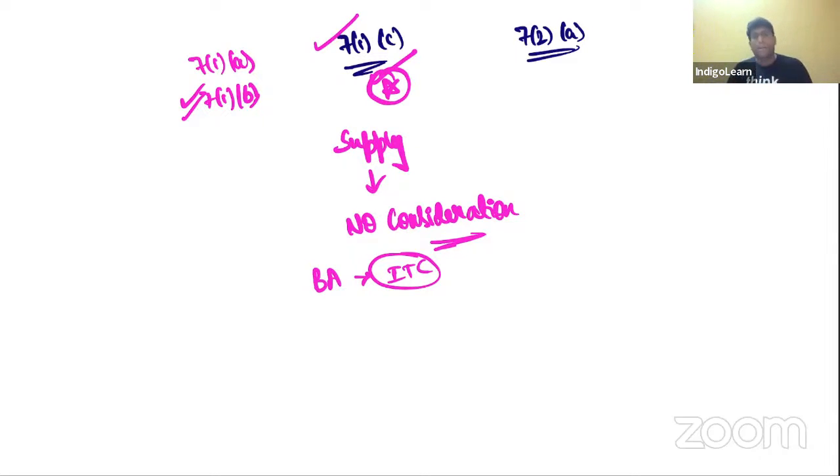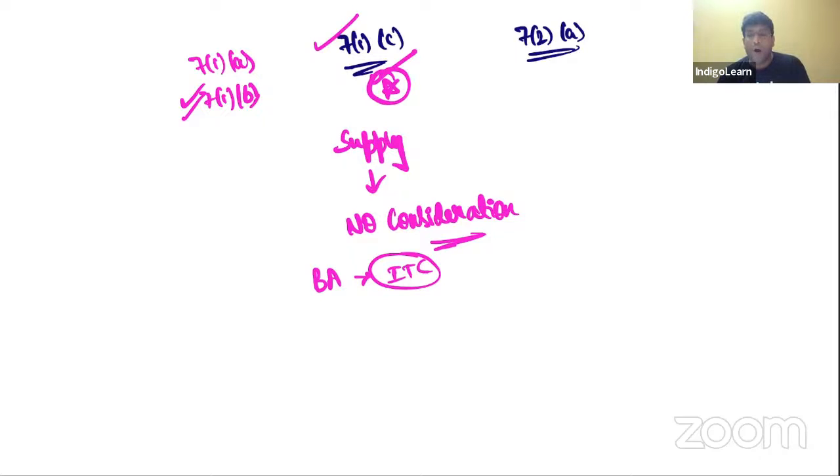What is the first point? Permanent transfer or disposal of business asset on which ITC is claimed. Make sense? Second point, supply between distinct or related persons in the course or furtherance of business. Now, who are these persons called distinct persons? Guys, let me tell you one interesting point. Distinct persons is nothing but PAN is same, but GST number is different.